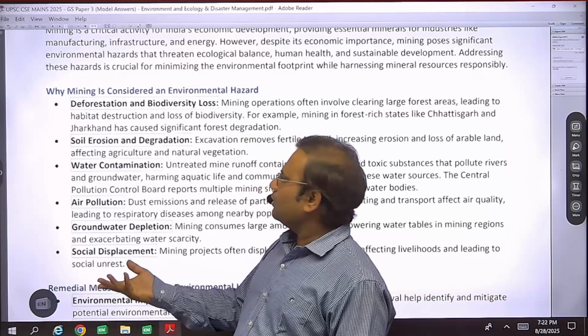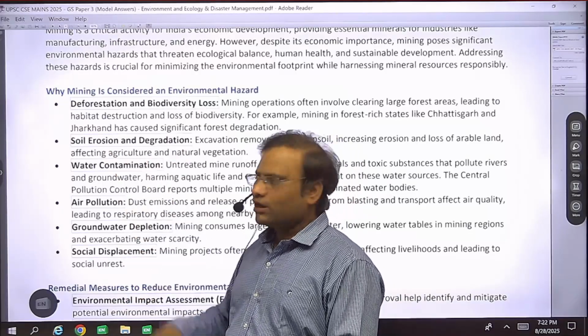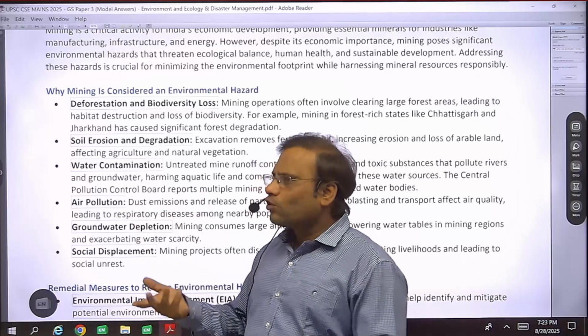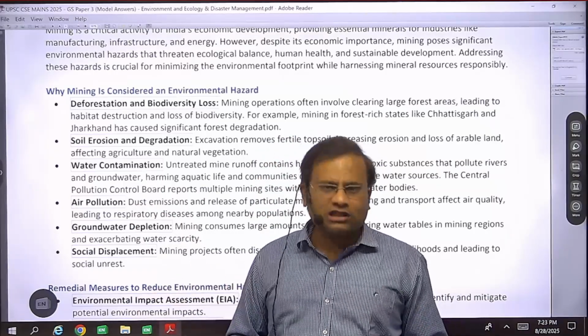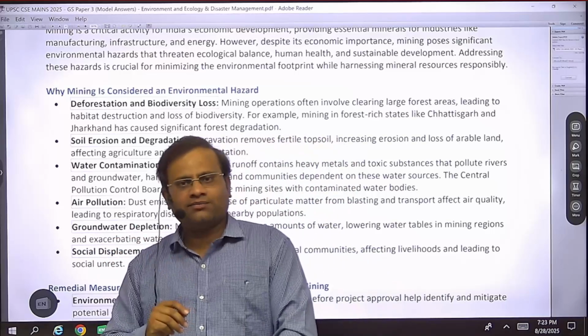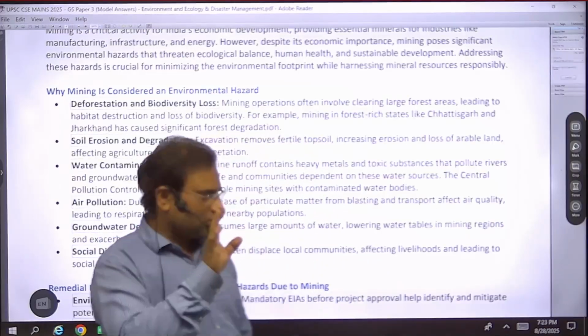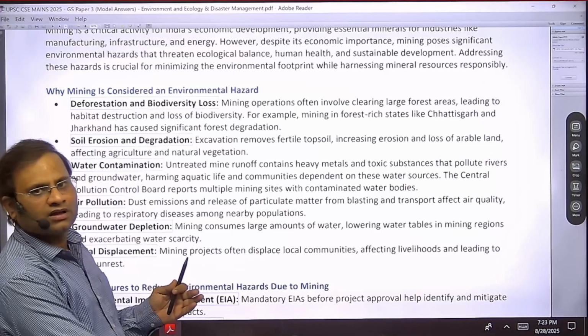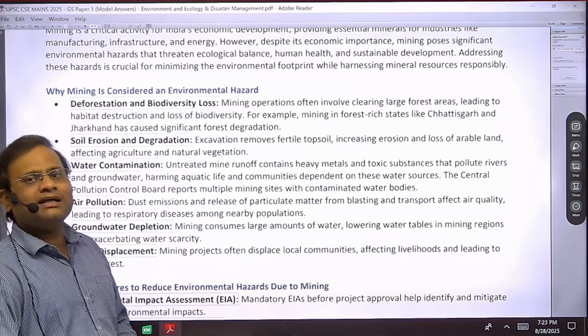Due to mining, we can pollute the air, soil gets degraded, water gets polluted. Even for mining, we have to cut the trees, deforestation. So these simple points can be written by anyone. But your answer would be different if you bring these technical points. Right? So they can cause environmental hazards.